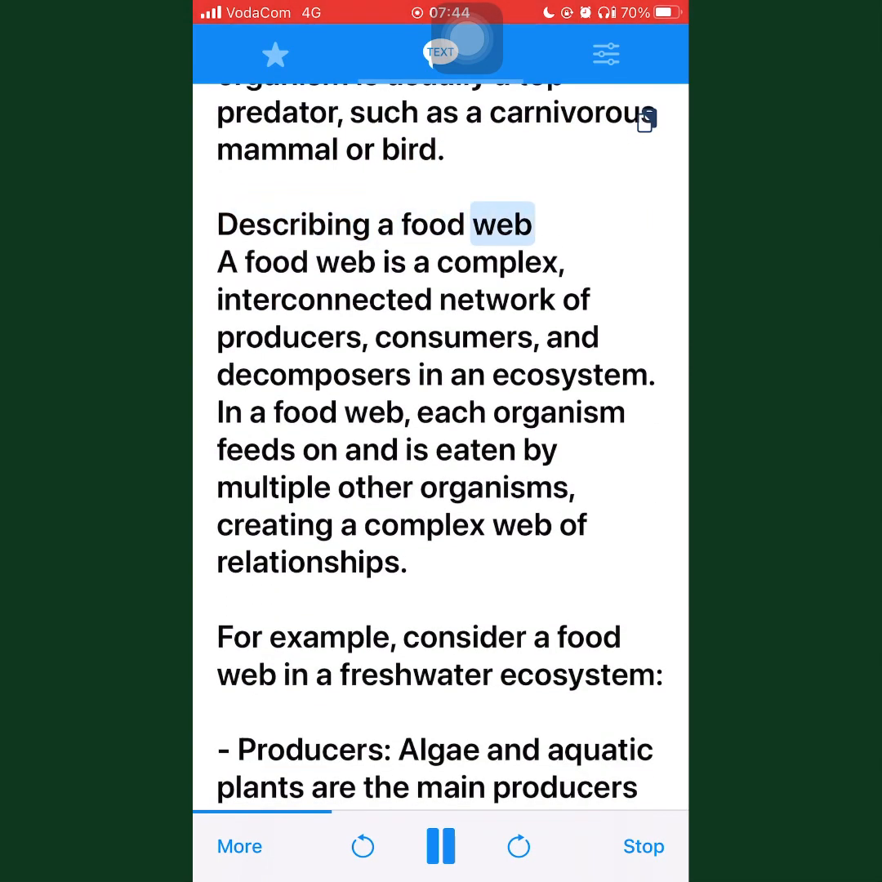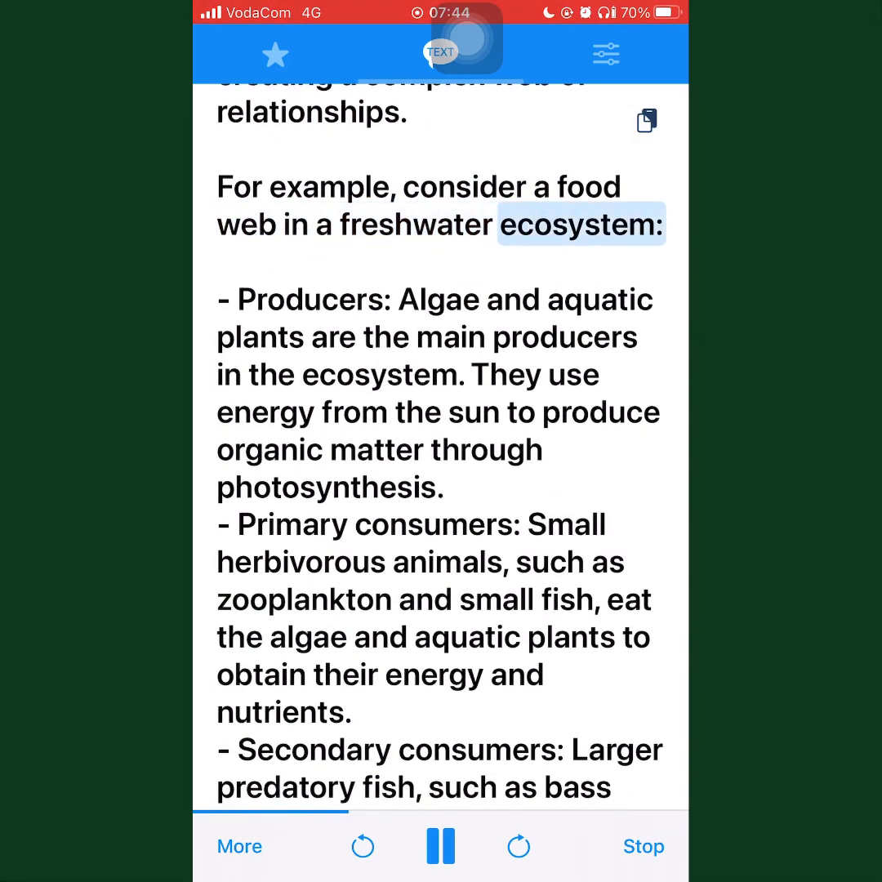Describing a food web. A food web is a complex, interconnected network of producers, consumers, and decomposers in an ecosystem. In a food web, each organism feeds on and is eaten by multiple other organisms, creating a complex web of relationships. For example, consider a food web in a freshwater ecosystem. Producers: algae and aquatic plants are the main producers in the ecosystem. They use energy from the sun to produce organic matter through photosynthesis.